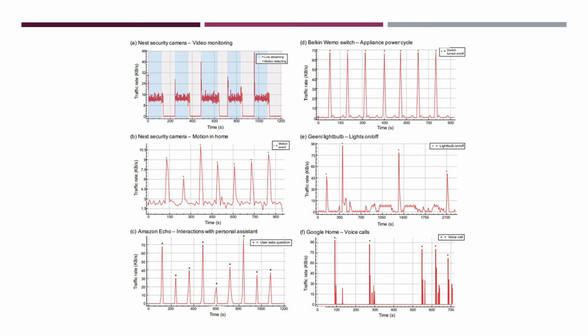The other device that I'm going to talk about is the Genie light bulb. This light bulb has 2 states, on and off, and these states are seen in network send and receive rates. Figure E shows the light bulb traffic from when the bulb was turned on and off 4 times over a 37-minute period. The activity is shown with the spikes, which indicates when someone turns a light on or off. From this, sleep patterns or home occupancy could be inferred by the adversary.